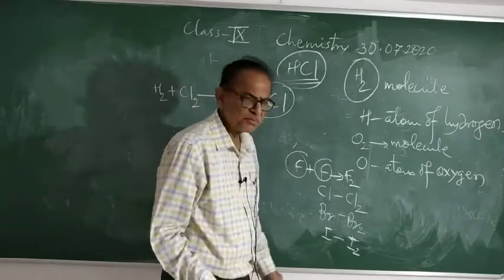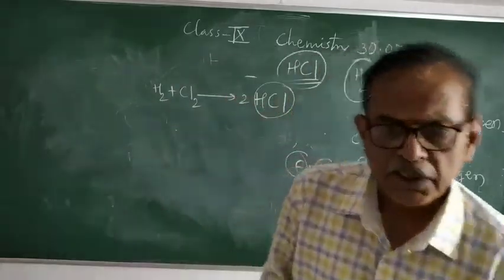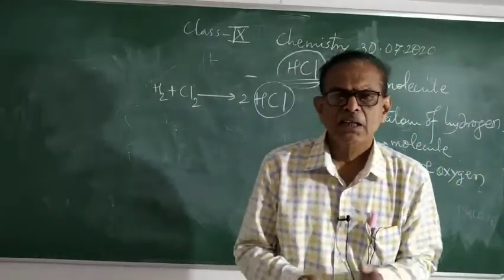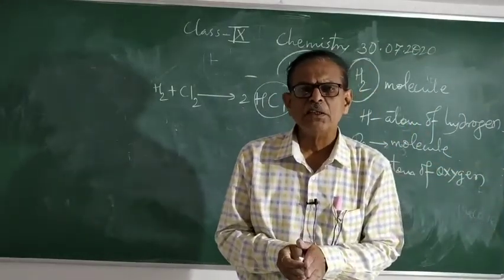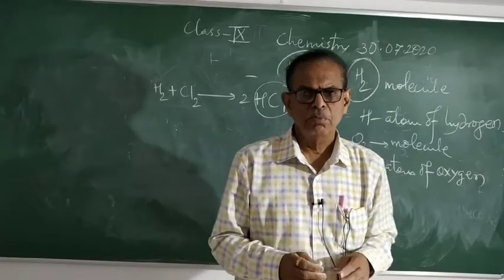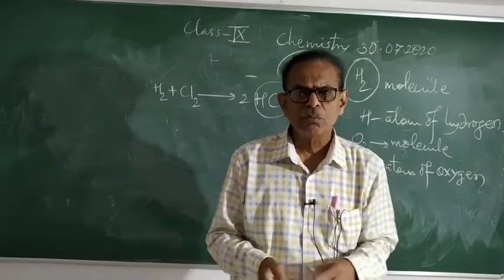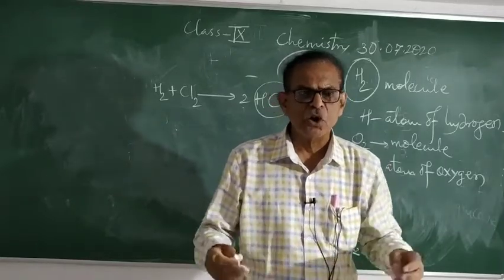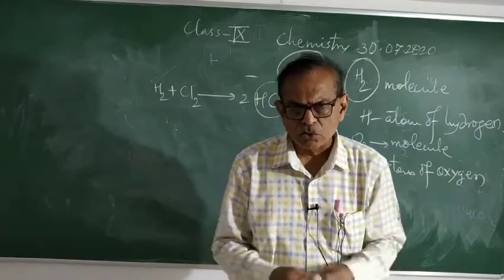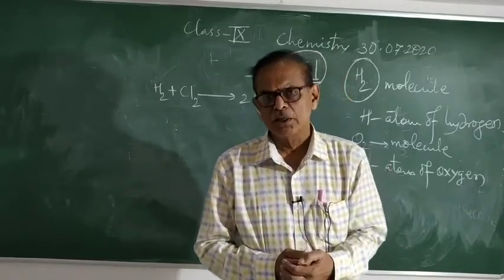That means we can say that a molecule is formed by the combination of two or more atoms. Two or more atoms get strongly attracted, strongly bound to each other, and form a molecule.